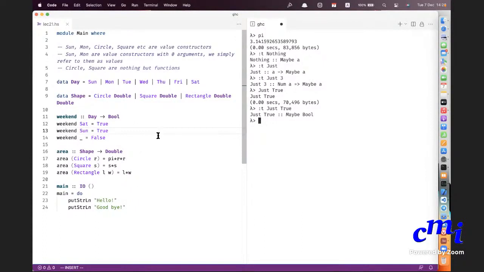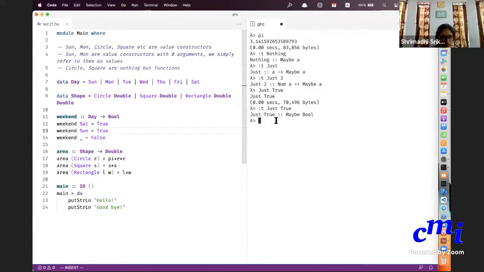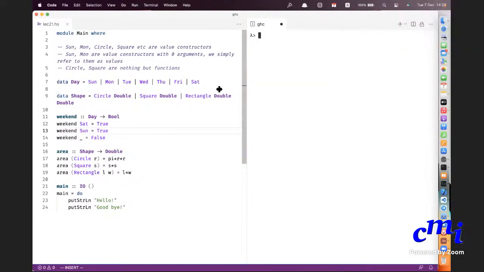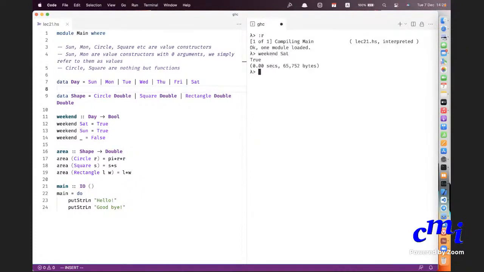Is it clear, Srimati? Yes, yes. If you say it's clear, I'll move on. So now you can do all this. I can now apply the weekend functions. Let me reload just in case. Weekend applied on Saturday is True. Weekend applied on Friday is False. Okay, great.